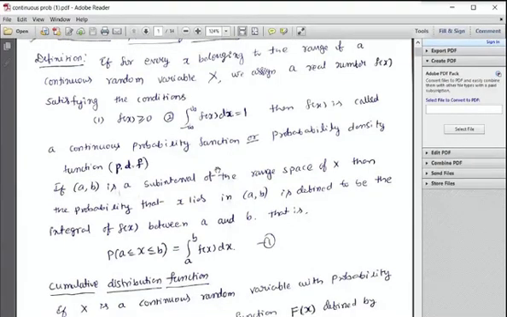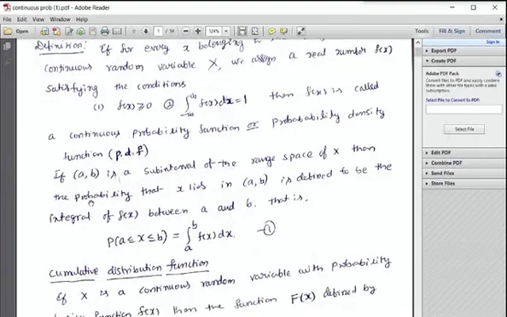Whereas in discrete, we define a PDF. What is the condition? p(x) is greater than or equal to 0 and the summation of p(x) is equal to 1. But here, f(x) is greater than or equal to 0 and the integral from minus infinity to infinity of f(x) dx equals 1. So that satisfies these two conditions, and then f(x) is called a continuous probability function or probability density function, PDF.